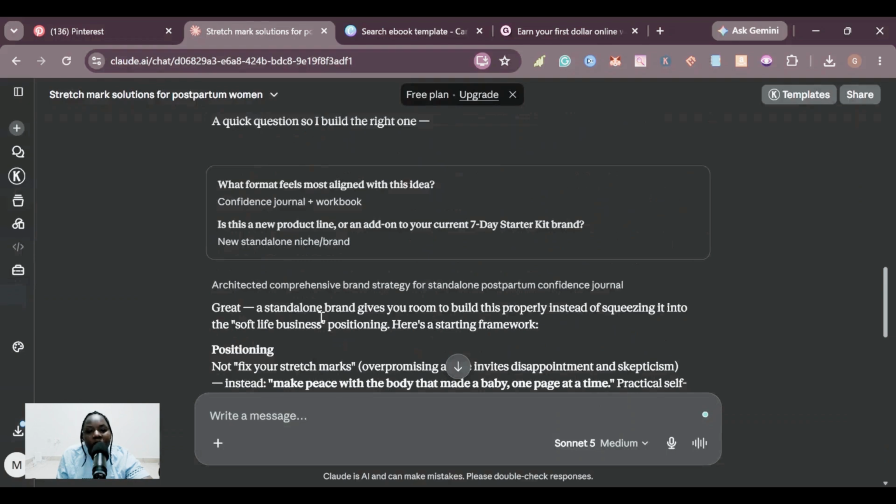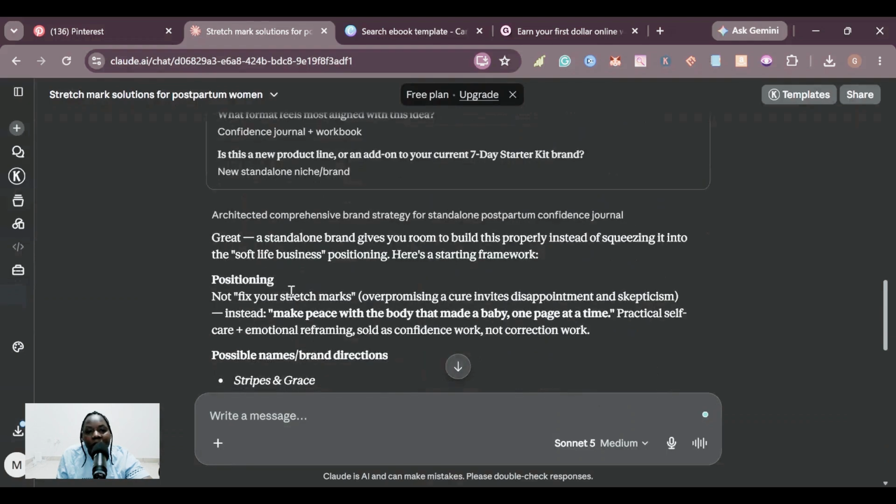It depends on you. So I'm going to ask it first to write for me the confidence journal. Yes, because of the example, I will not be able to go into the workbook and all of that. I will only do a short bit of confidence journal so that I can show you how we can go and build that in Canva.